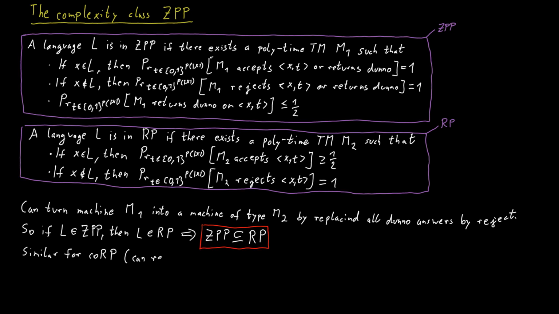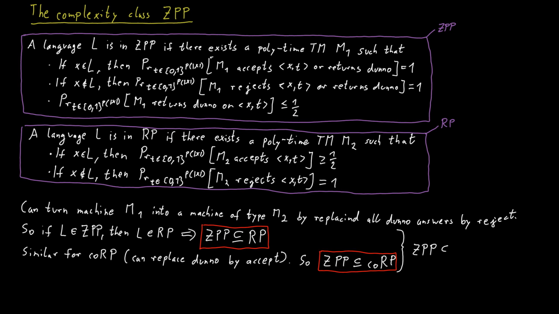The only difference is that now if we transform our Turing machine, we replace outputs of I don't know with accept. And that demonstrates that ZPP is also contained in CoRP. So ZPP is contained in RP, and it is contained in CoRP as well, which means that ZPP is contained in the intersection of RP and CoRP.